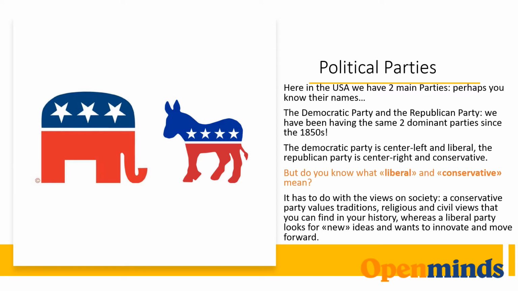But do you know what liberal and conservative mean? It has to do with the views on society. A conservative party values traditions, religious and civil views that you can find in your history, whereas a liberal party looks for new ideas and wants to innovate and move forward.